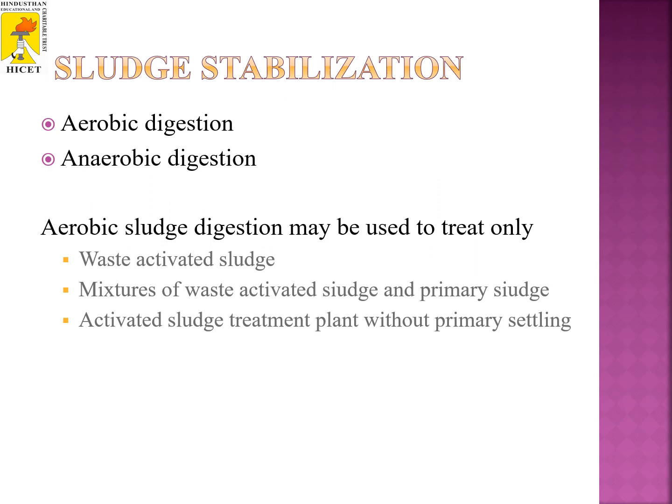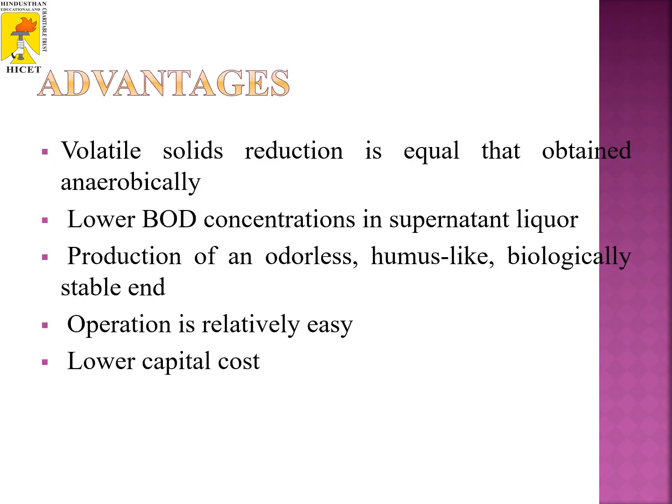Aerobic sludge digestion may be used to treat only waste activated sludge, mixtures of waste activated sludge and primary sludge, or an activated sludge treatment plant without primary settling. The advantages are: volatile solids reduction is equal to that obtained anaerobically, lower BOD concentration in the supernatant liquor, production of an odorless, humus-like, biologically stable end product, and operation is relatively easy with lower capital cost.